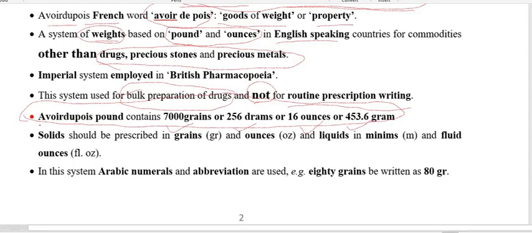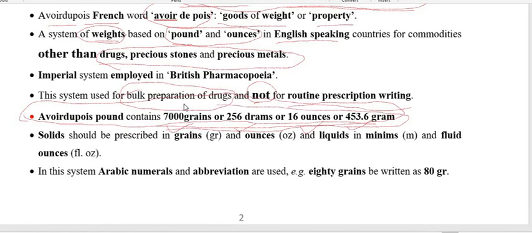But this amount is quite different in the third system under the same common system of weight and measure, that is the apothecary or Troy system of weight and measure. There you will find that the equivalency is not the same. So the Avoirdupois system and apothecary system are not the same for the units of weight and measure.